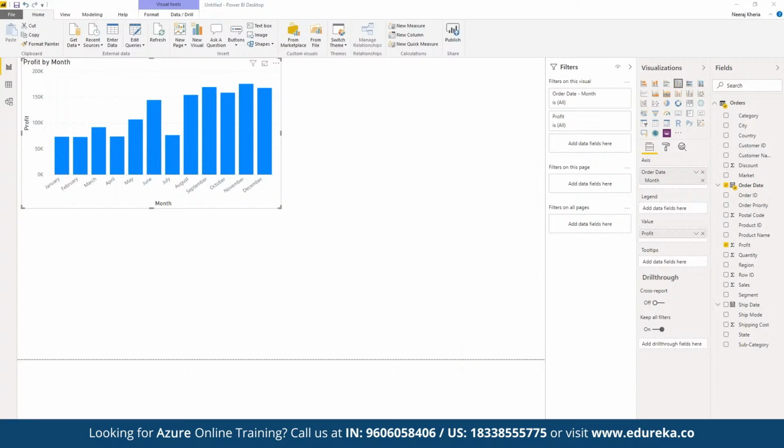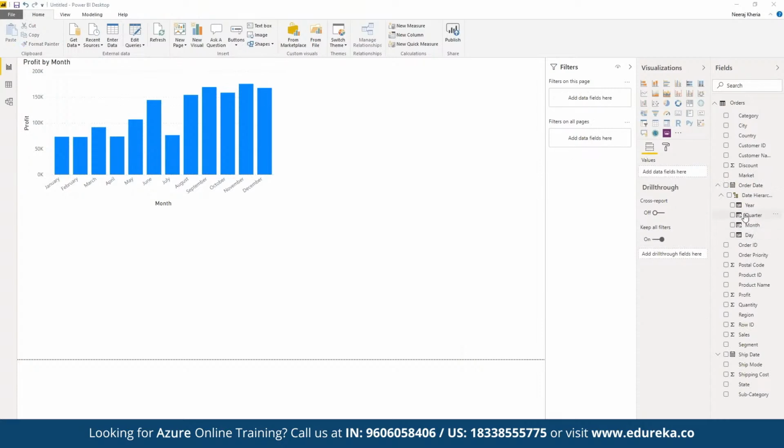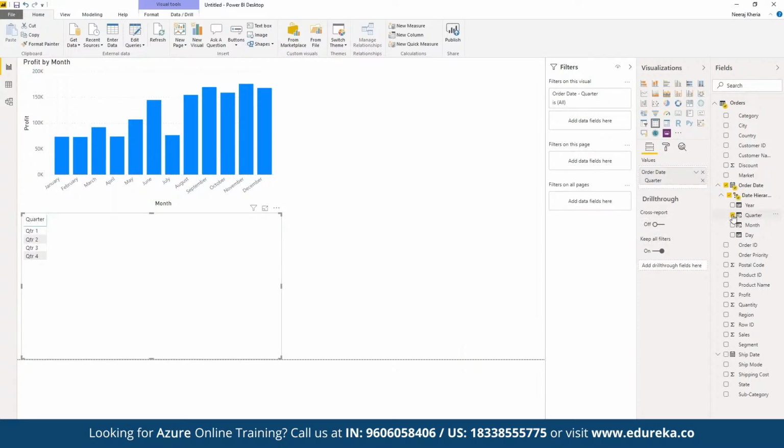And now let's say we want to work on the date hierarchy itself. For example, suppose we want to work on year, quarter, month. Let's say we want to display the quarter. So here we have this quarter data set. And now we want to display another table for quarter. We can choose that.